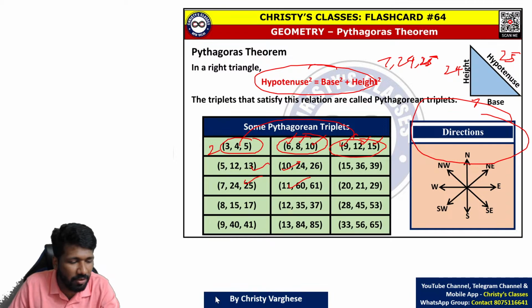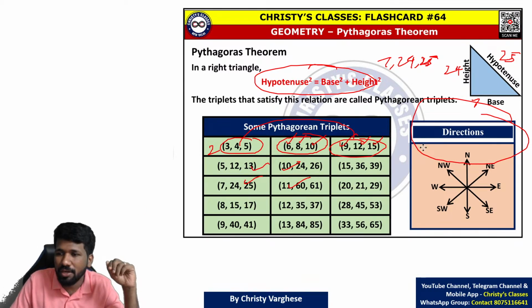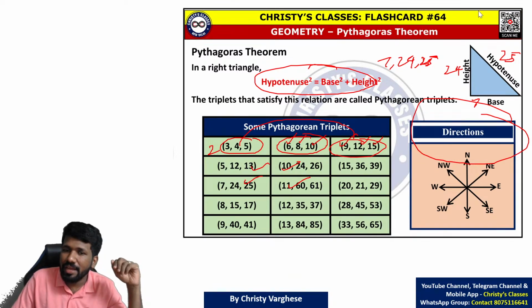How to find the area of a circle, or area of a square, or area of a trapezium, or volume of something, or perimeter of something. So there, the first confusion that can happen is how to decide whether to find the area or perimeter or the volume. That is the first confusion at least some of you may have. Okay, so I will clarify that.